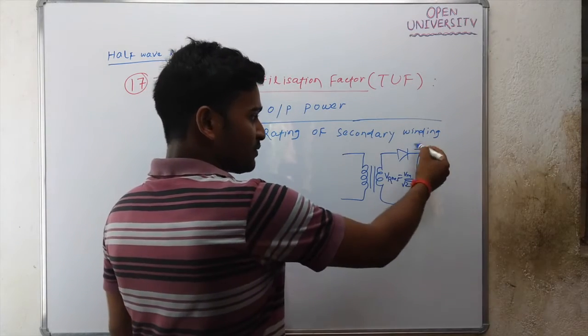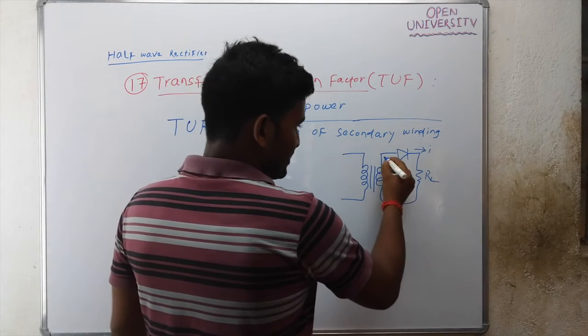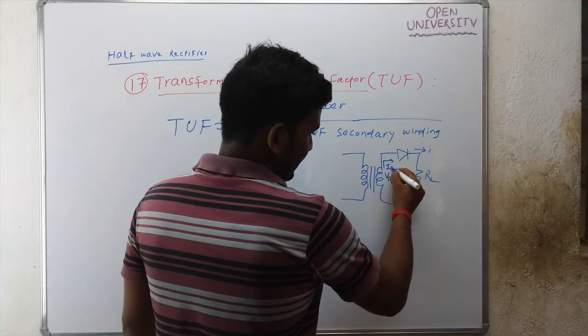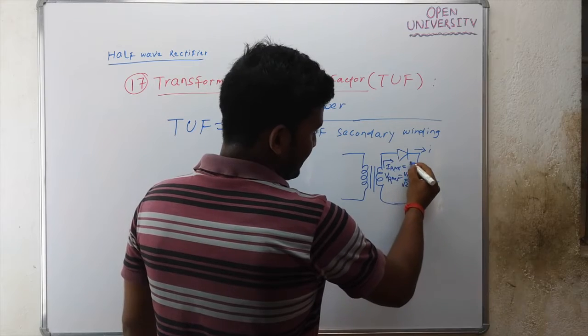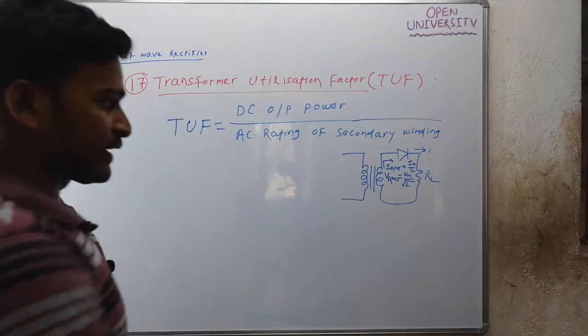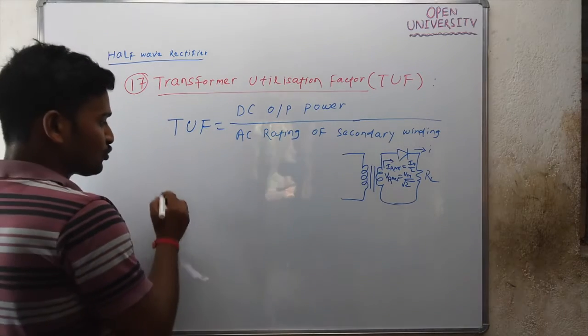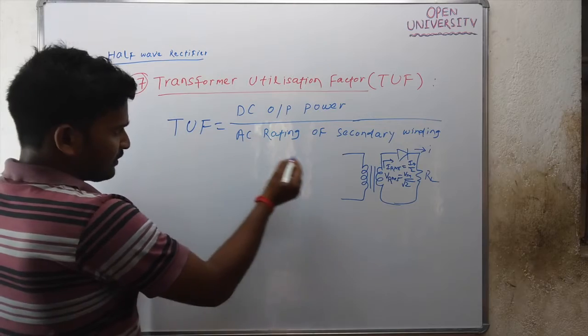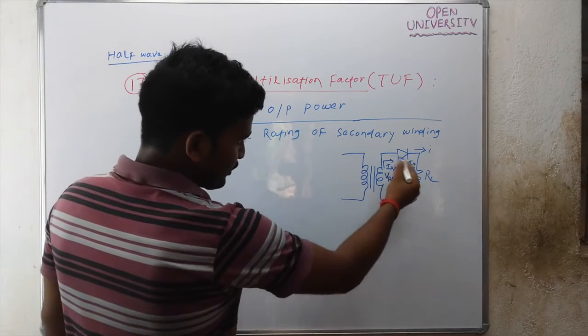The RMS value of this current, IRMS, is Im by 2. So the AC rating of the secondary winding is this Vrms into IRMS.